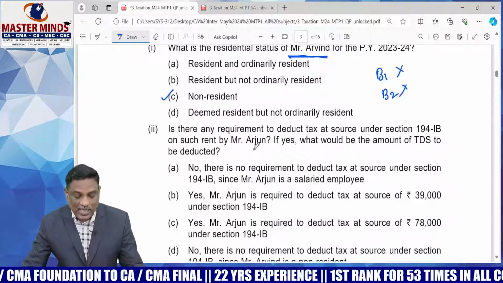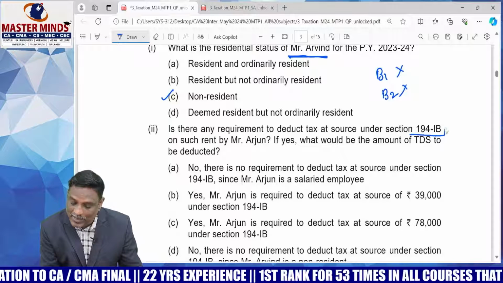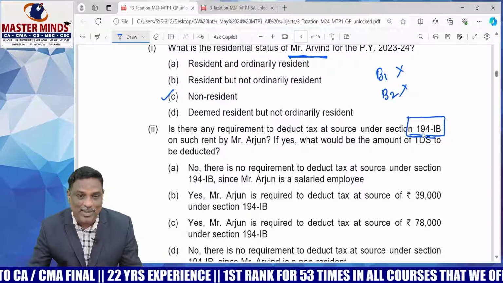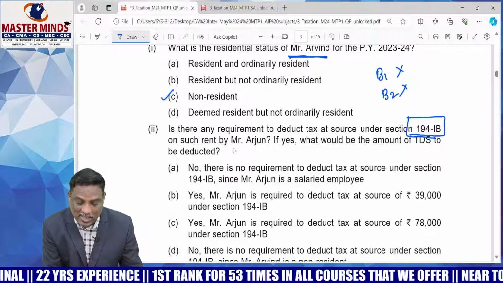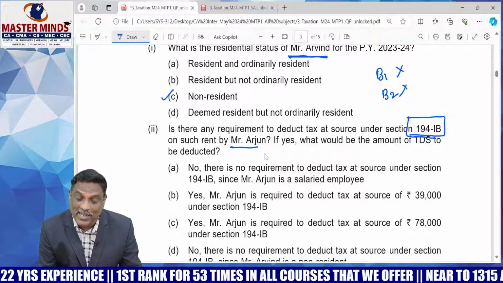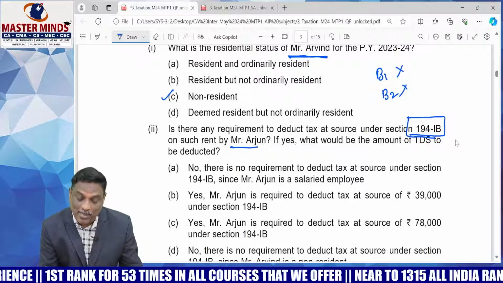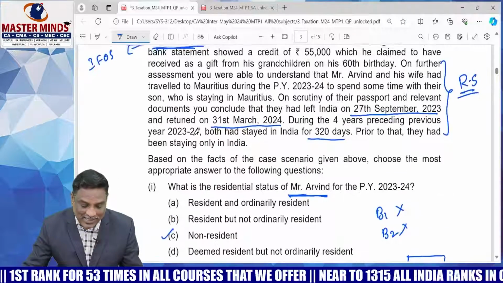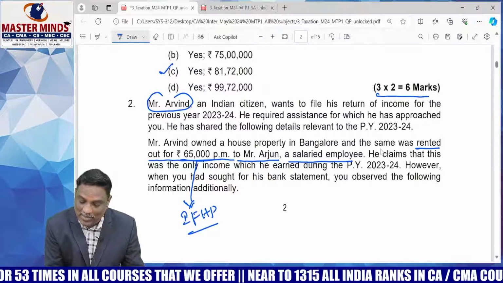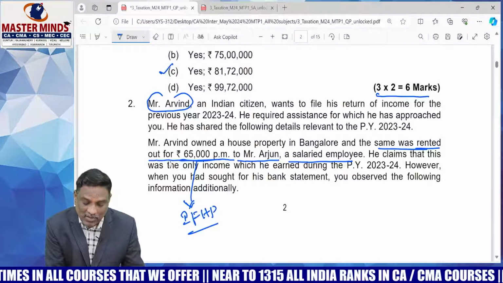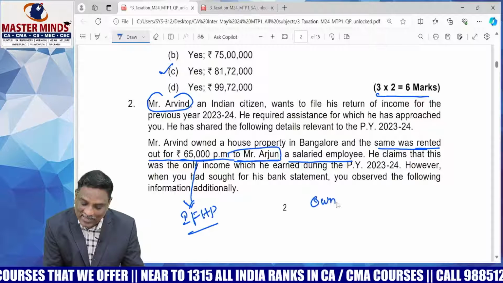Next one: is there any requirement to deduct tax at source under section 194IB, that is TDS from rental payment? Is Mr. Arjun required to make TDS under section 194IB on payment of rent to Arvind? Please verify the first paragraph. Arvind owned a house property in Bangalore and same was rented out for 60,000 per month to Mr. Arjun. Here the owner is Arvind.